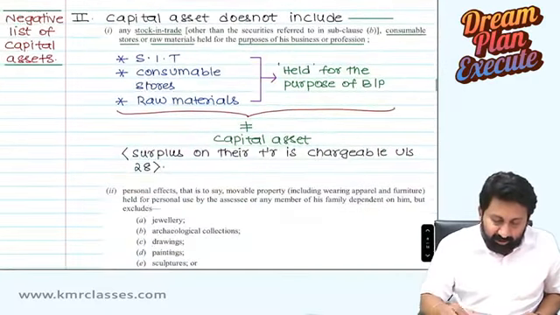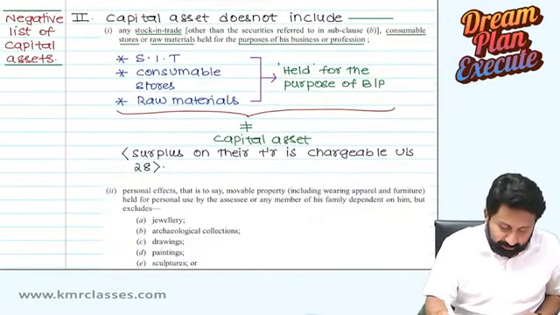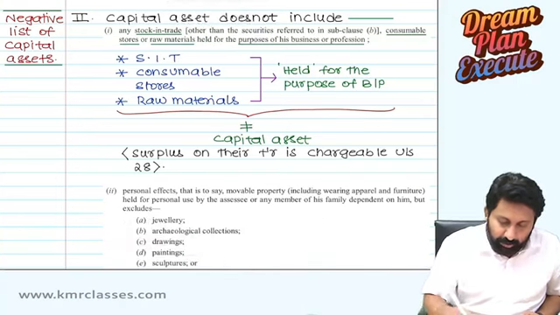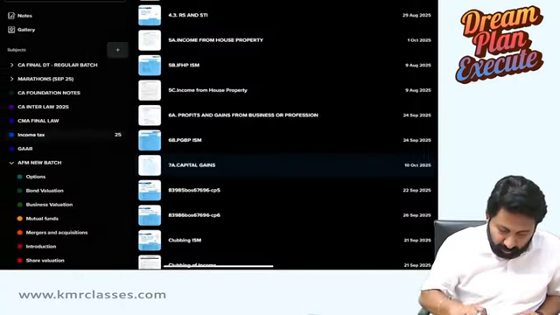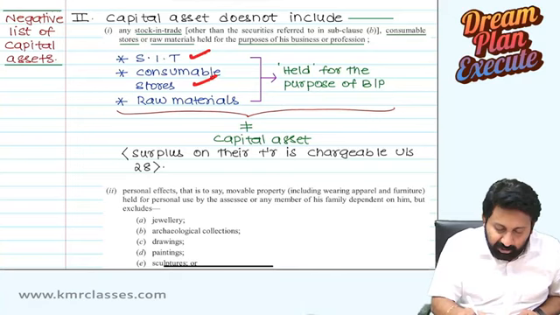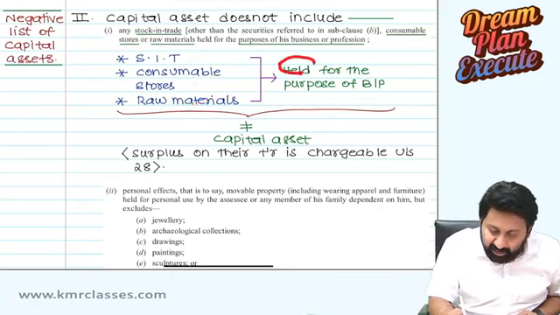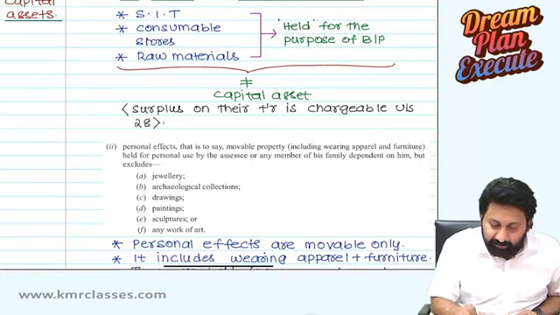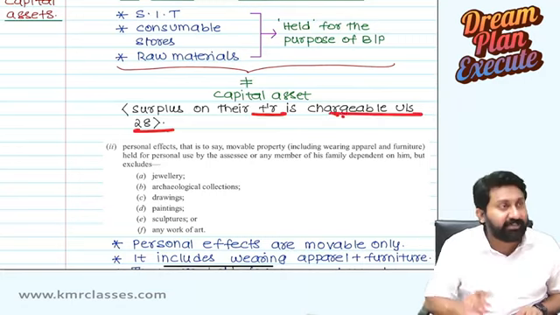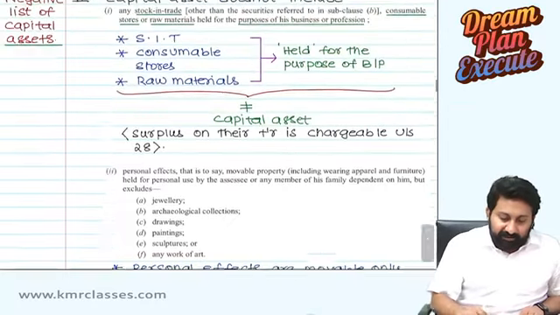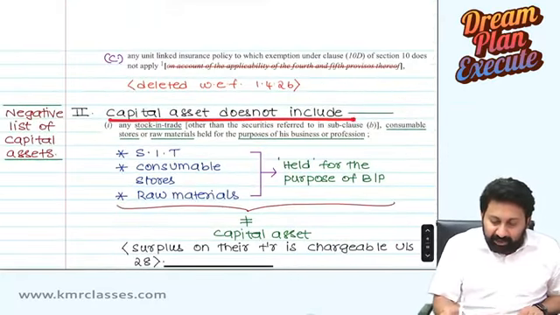After that, we went into the concept of capital asset does not include. What we discussed here? Capital asset does not include stock in trade, all these things. So stock in trade, consumable stores and raw materials held for the purposes of business or profession, then it is not a capital asset. Surplus on their transfer is chargeable under the head section 28, PGBP.